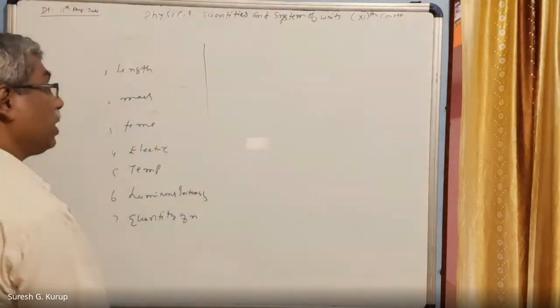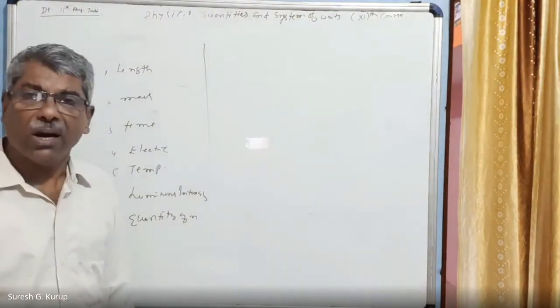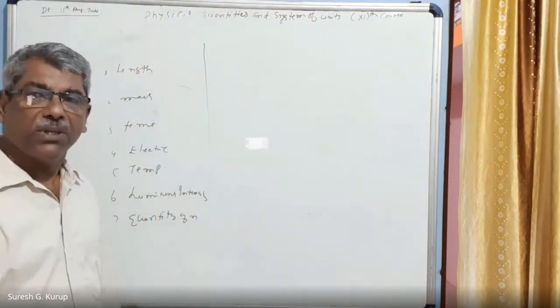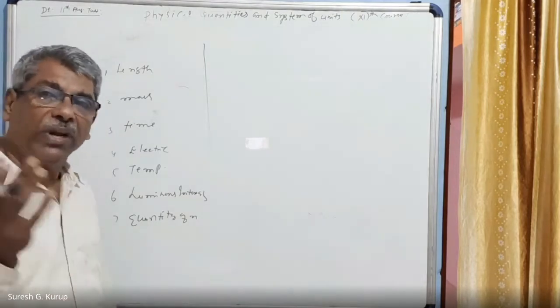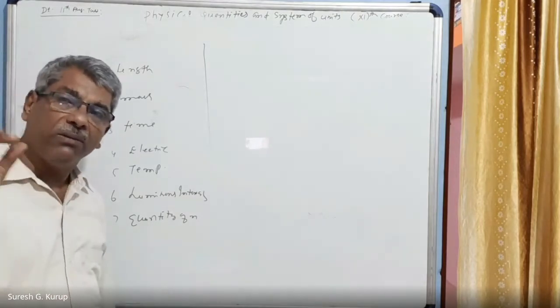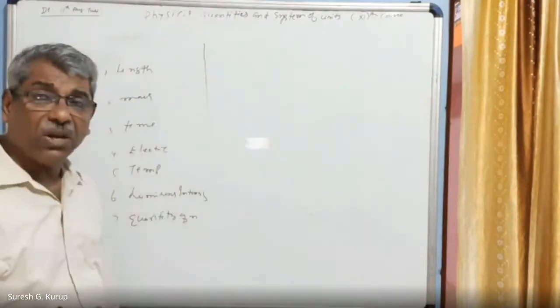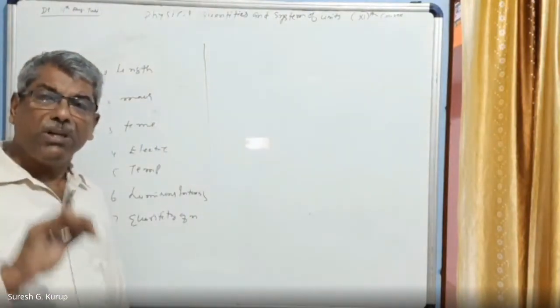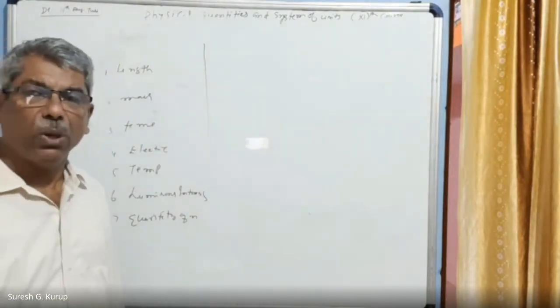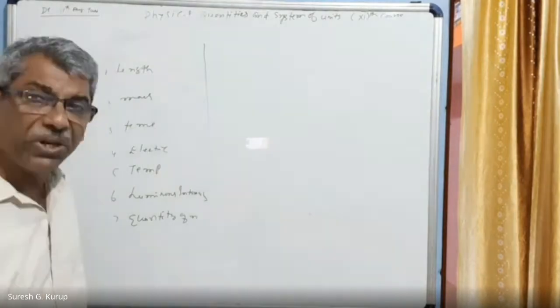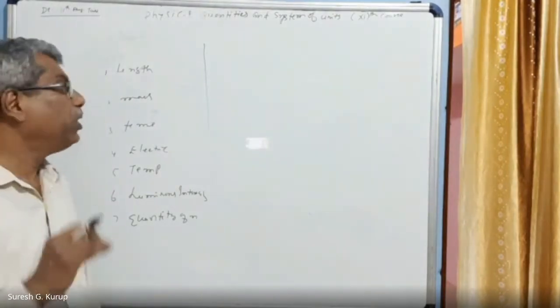These are the 7 base quantities that we have at present. Earlier we had only 3: length, mass, and time. Quantities which are independent of others for their specification are called fundamental quantities, and their units are called fundamental units.